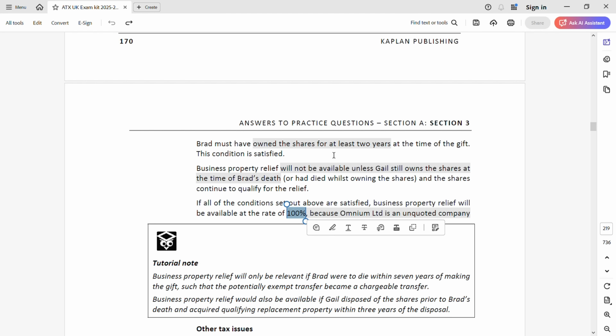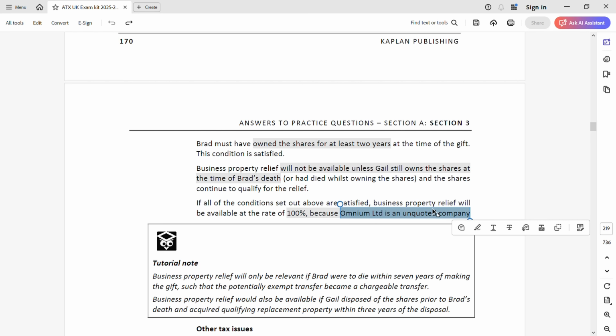Remember the table I've explained in my lecture. For two situations, BPR is at 100% and for two situations it is at 50%. So this is at 100%. Why? Because Omnium is an unquoted company. It is given in the case study that it is an unquoted company.